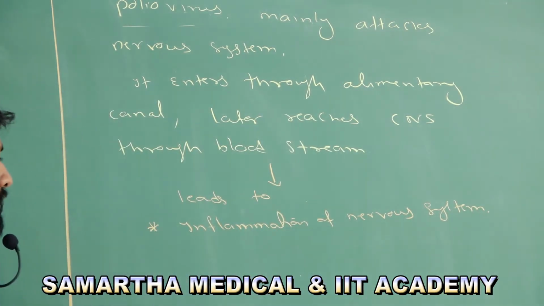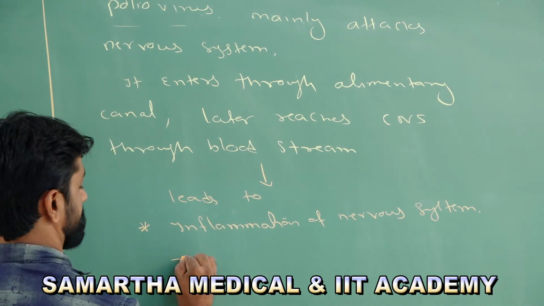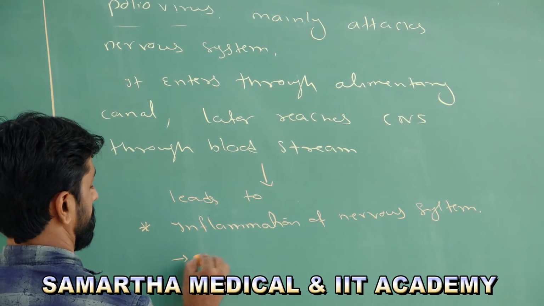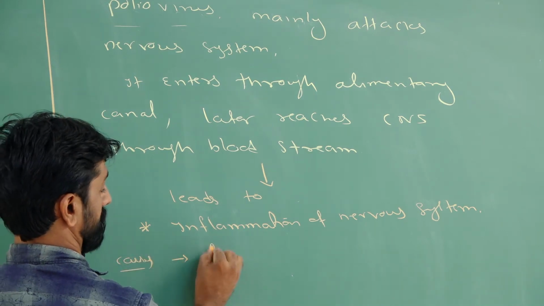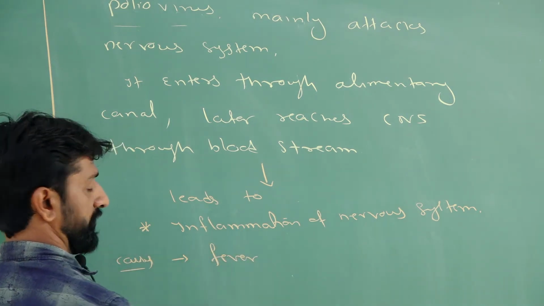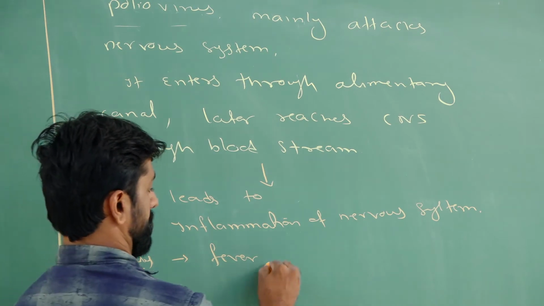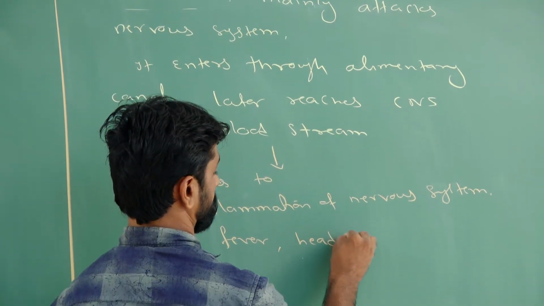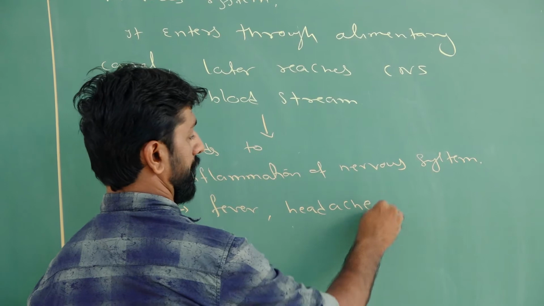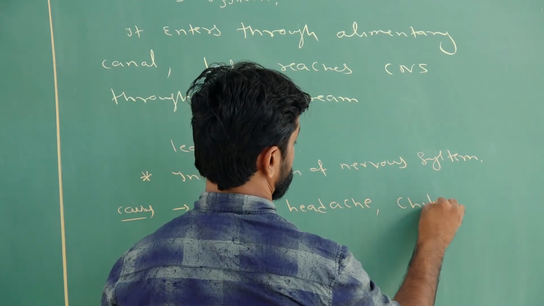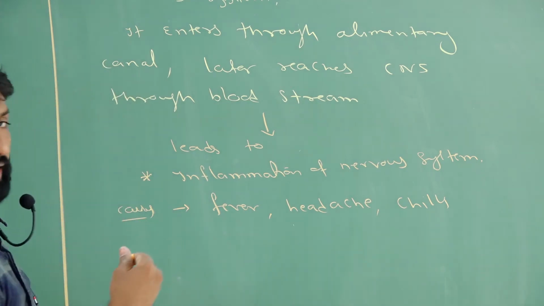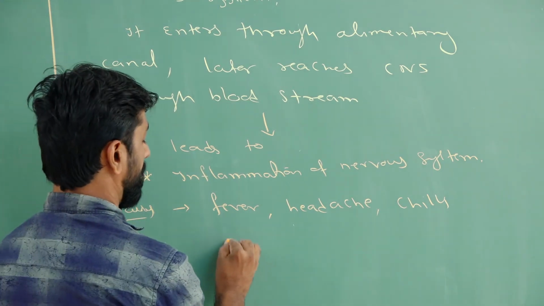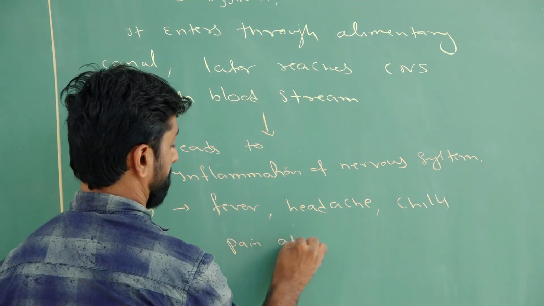When the inflammation of the nervous system occurs, it causes symptoms such as fever, headache, chills, and pain all over the body.